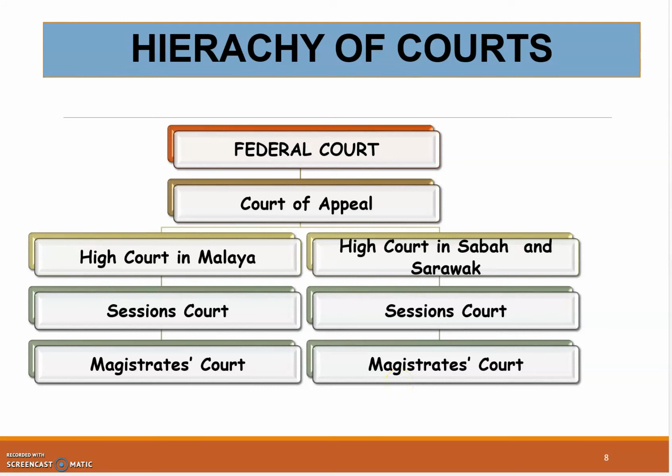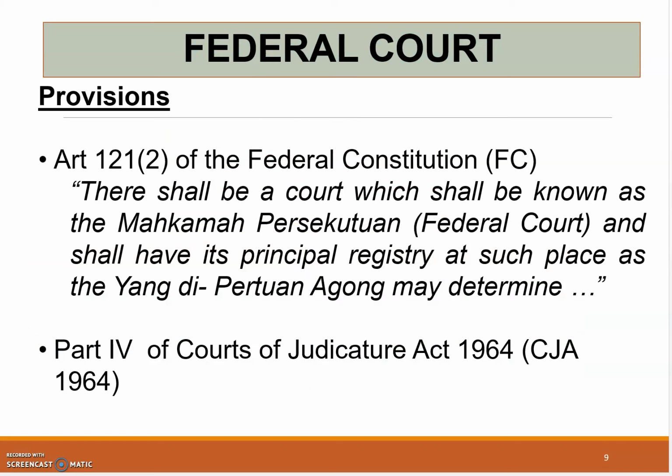Okay, firstly, we're going to look into what is the federal court. Now, where and how do we actually constitute this court? How does this court exist?